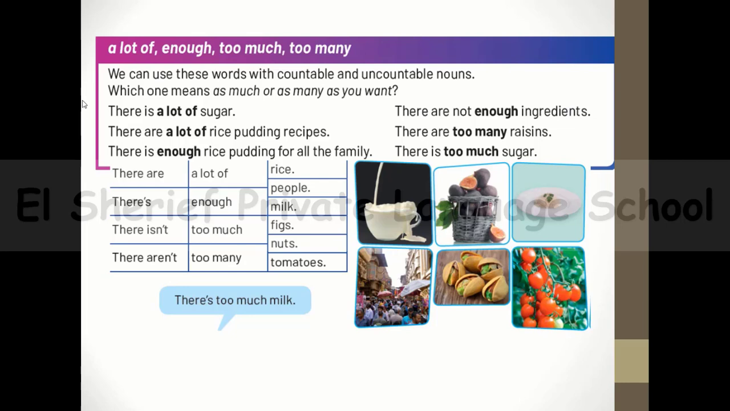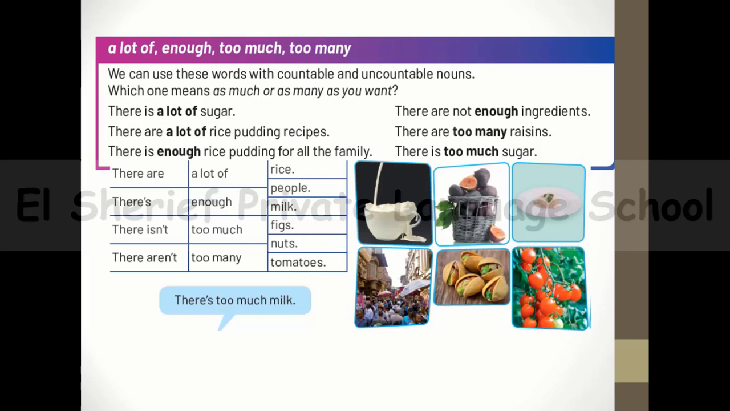And now let's read these examples together. There is a lot of sugar. There are a lot of rice pudding recipes. There is enough rice pudding for all the family. There aren't enough ingredients. There are too many raisins. There's too much sugar.